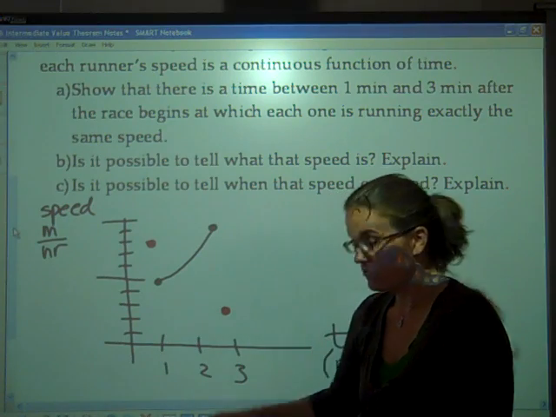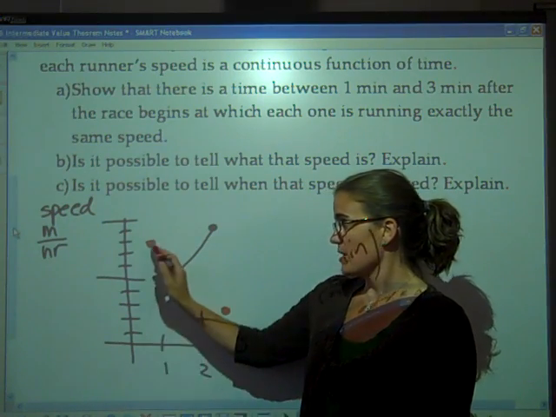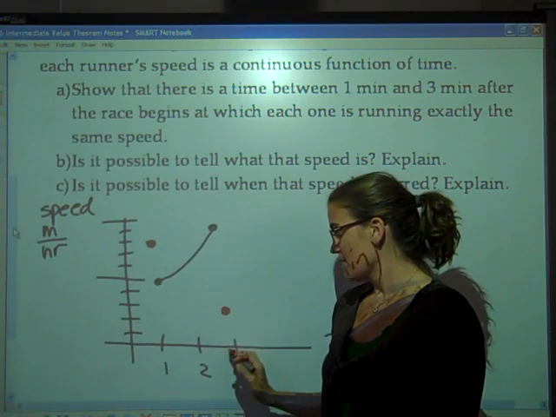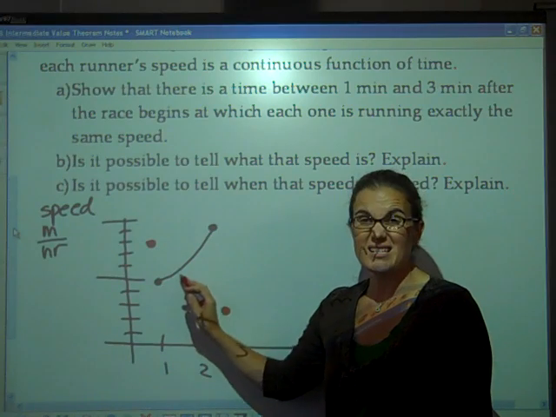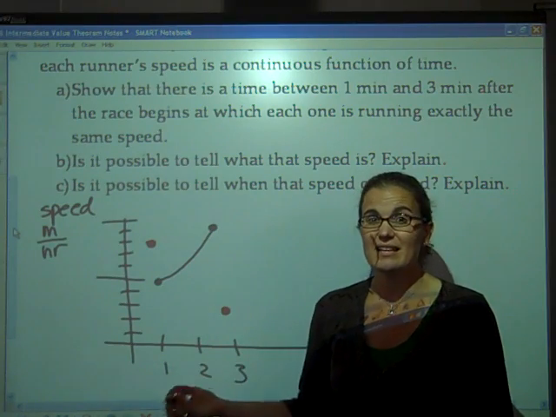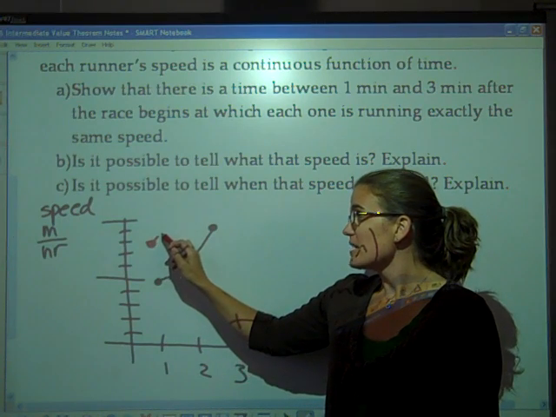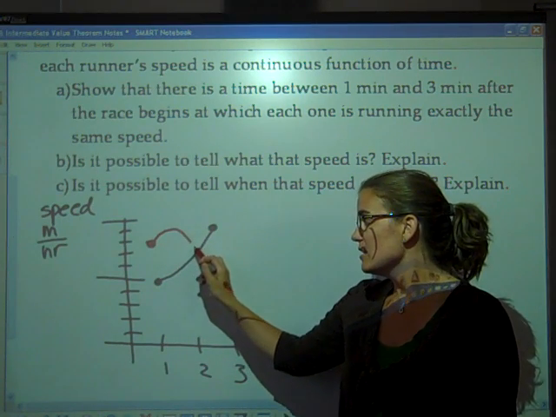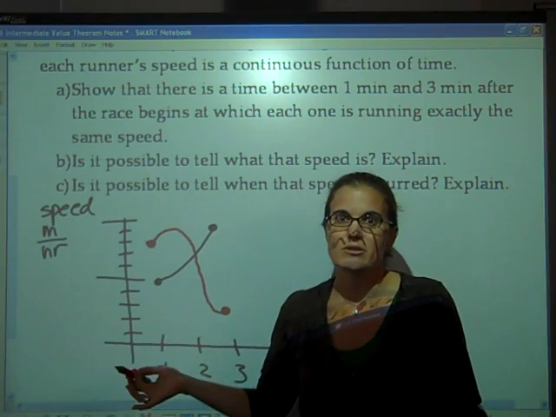Ryan is the exact same thing. Ryan was traveling at 8 miles per hour after the first minute, but he slowed down to traveling 3 miles per hour after the third minute. Again, we do not know how these dots get connected, but we do know that they get connected in some way. So let's say Ryan was going crazy. He was going fast, and then all of a sudden he started getting slower and slower. So let's say he looked something along those lines.